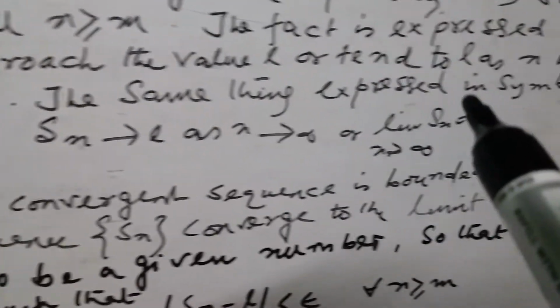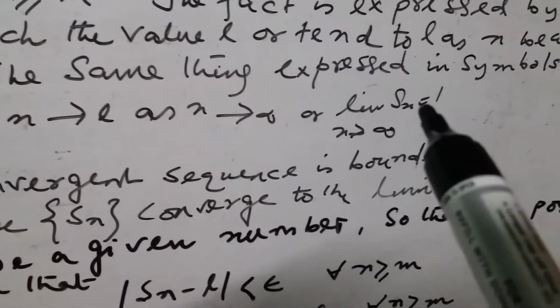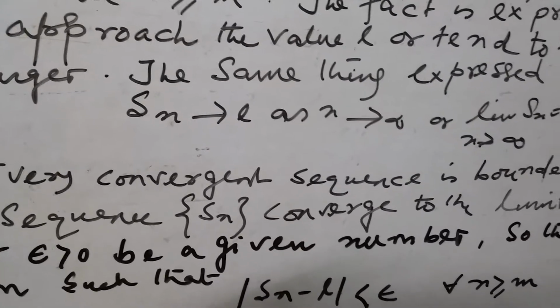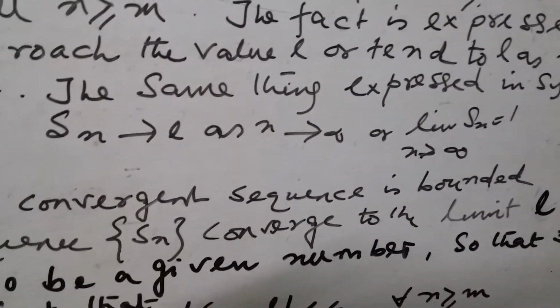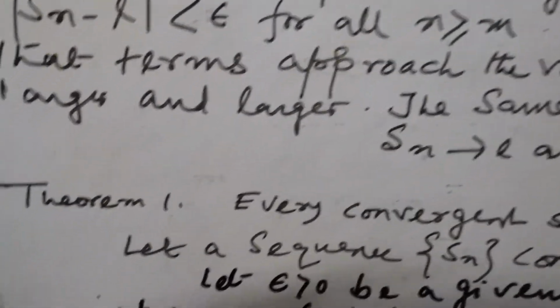The same thing is expressed by the symbol Sn tends to L as n tends to infinity, or limit of Sn as n tends to infinity equals L. So this is the sequence.